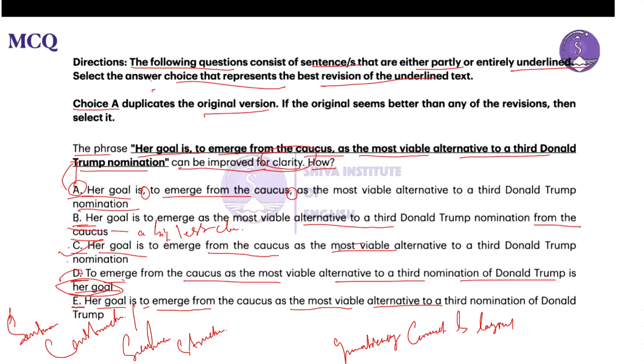This choice disrupts the natural flow of the sentence. So it doesn't actually continue with the flow of ideas, right? The placement of as the most viable alternative to a third nomination of Donald Trump at the end creates a less direct and clear expression of the intended meaning.